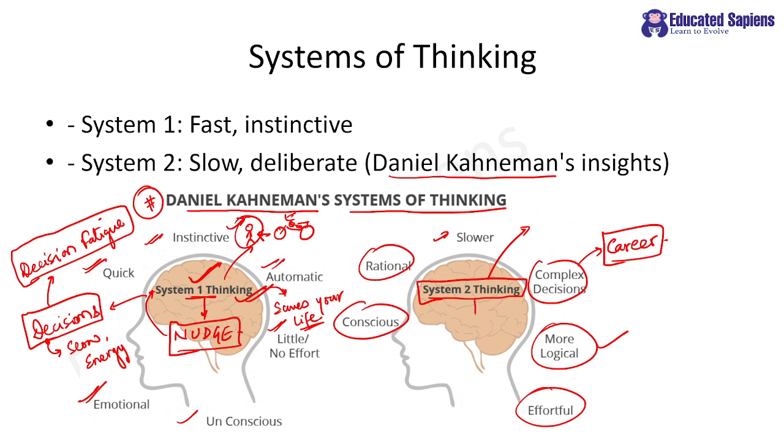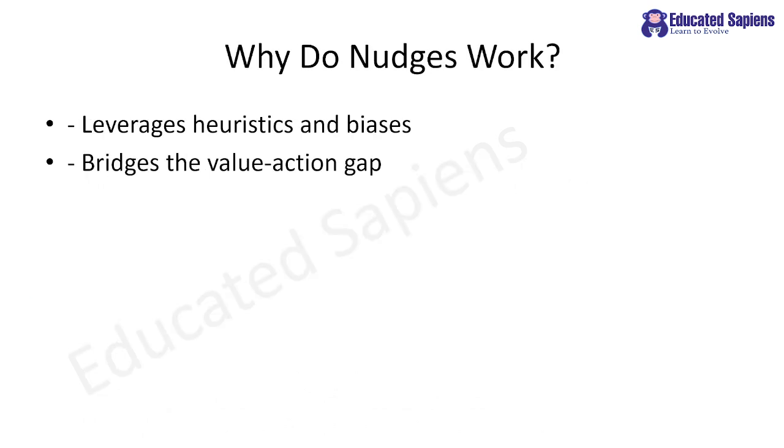System 2 thinking is obviously a tedious, tiring process. It will make you feel exhausted eventually, right? So please remember, these 2 are the systems of thinking, and it leverages heuristics and biases in human behavior, and bridges the value-action gap.